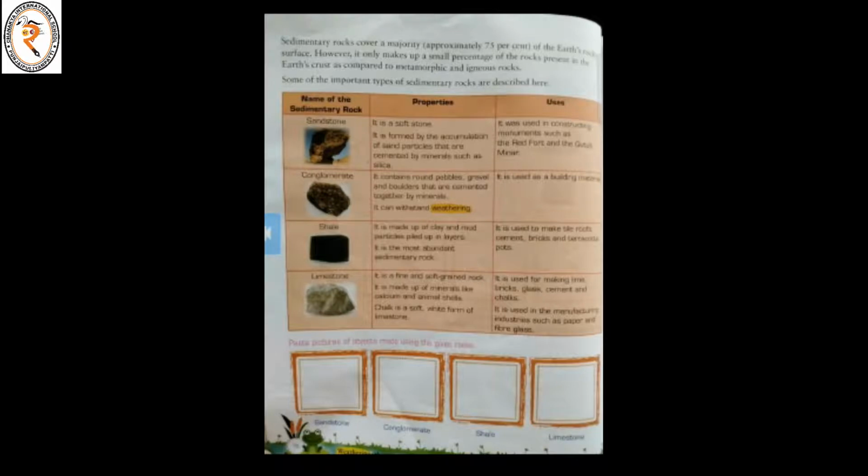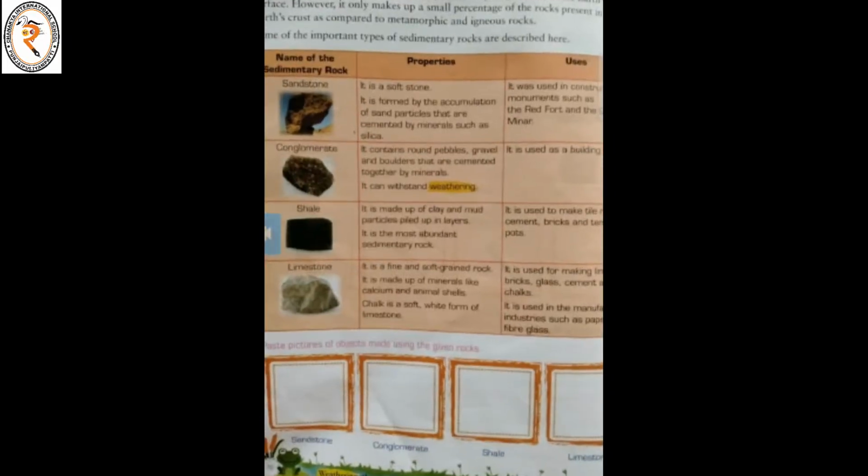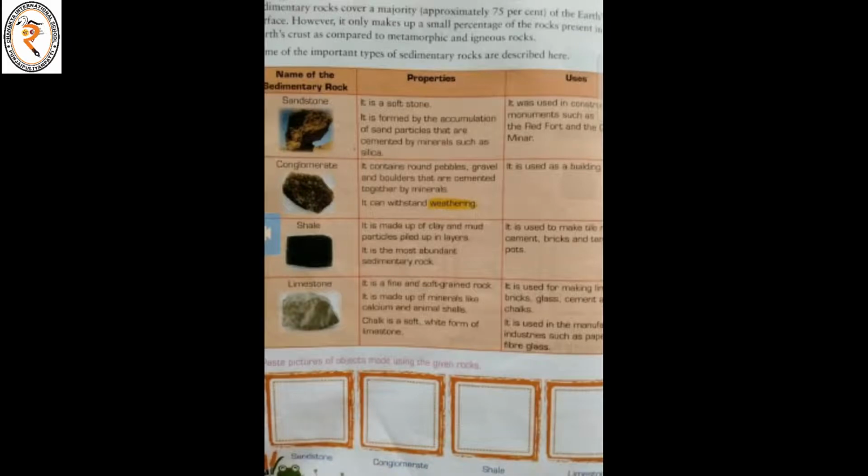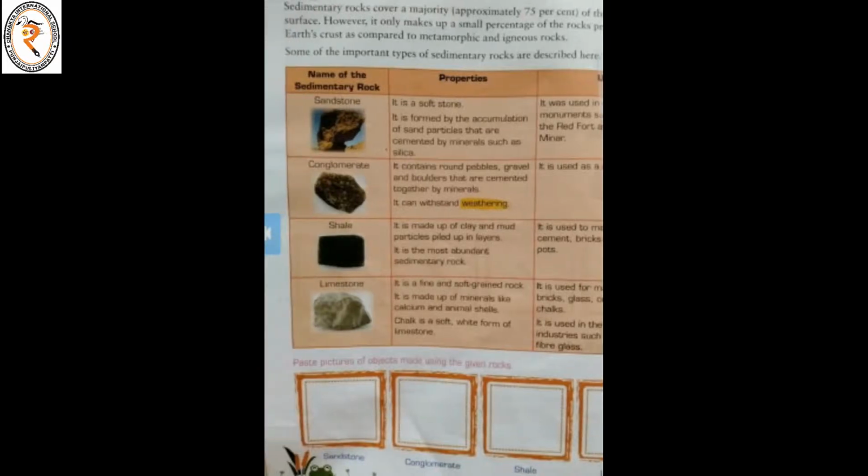See this sandstone. How will the sandstone be? It is a soft stone. It is formed by the accumulation, meaning a dump, of sand particles that are cemented by minerals such as silica.